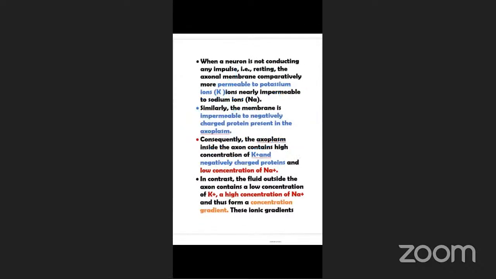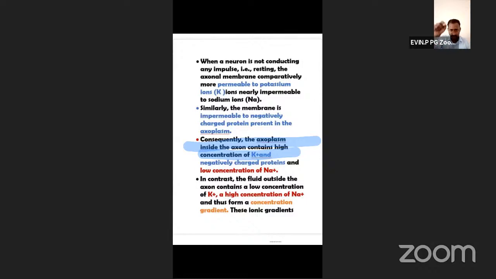So at first, similarly, the membrane is impermeable to negatively charged proteins present in the axoplasm. So the negatively charged proteins always remain inside the axoplasm. They will not move outside, just like potassium and sodium, so the exchange will not happen. So inside, electronegativity is maintained.